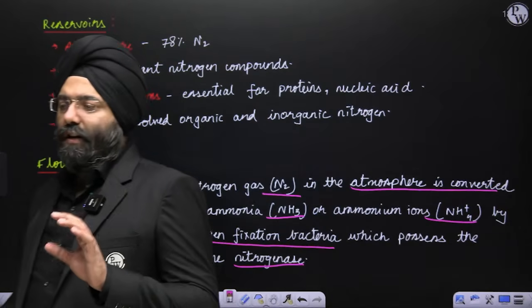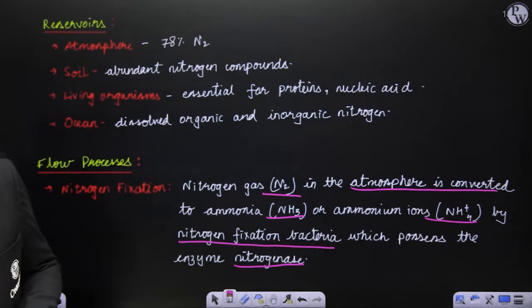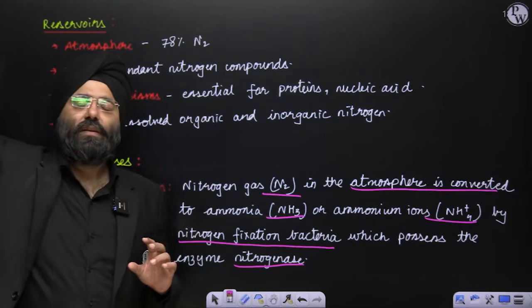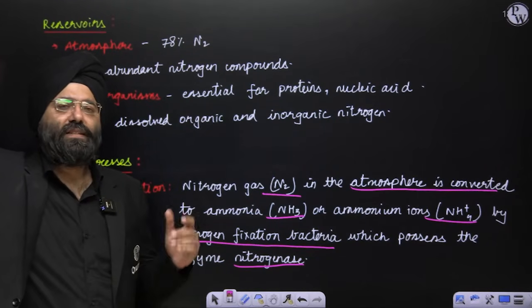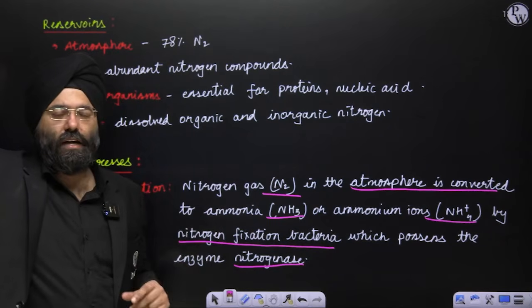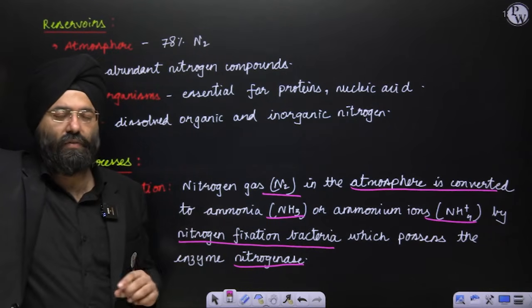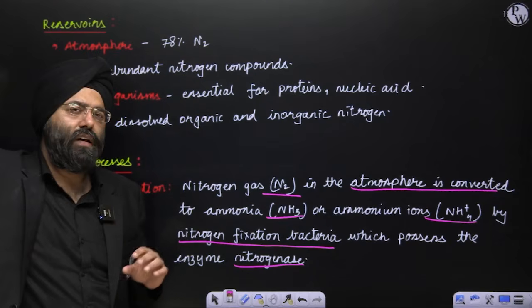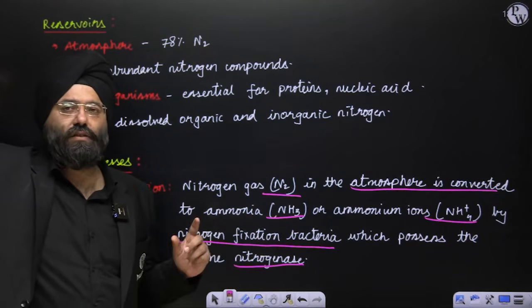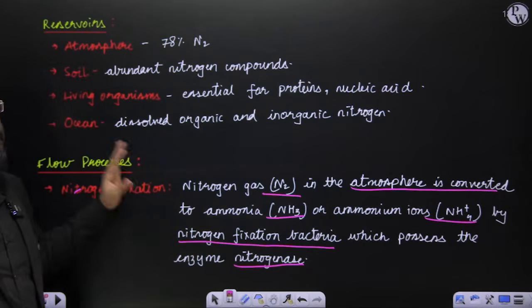The nitrogen available in the atmosphere is converted to ammonia or ammonium ion by the nitrogen fixation bacteria. This is known as nitrogen fixation.